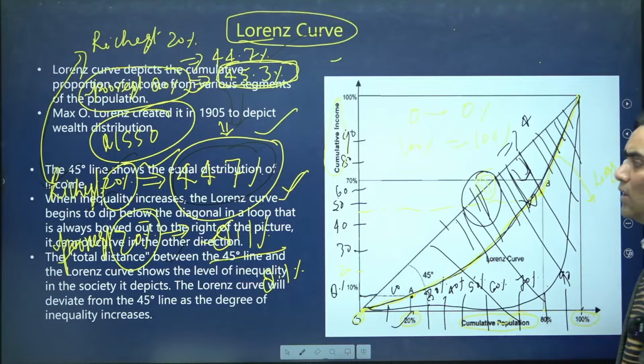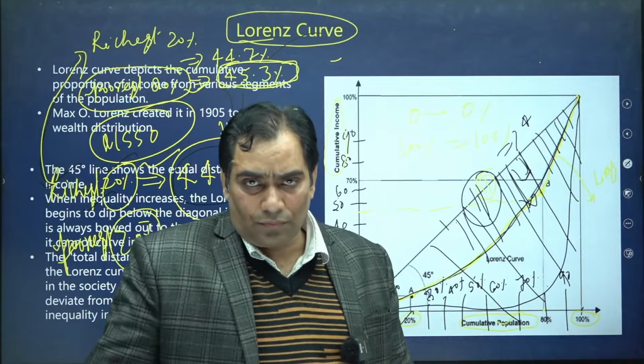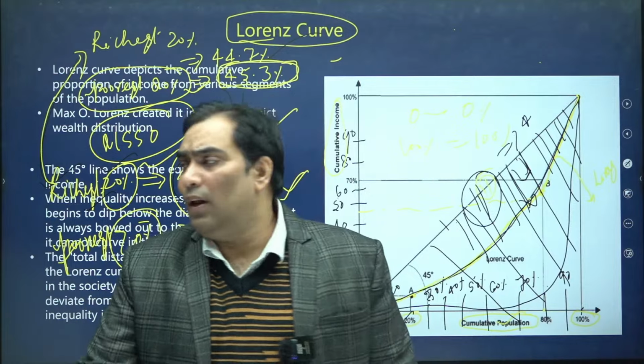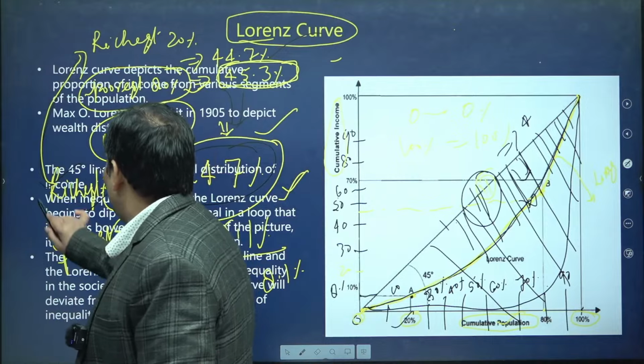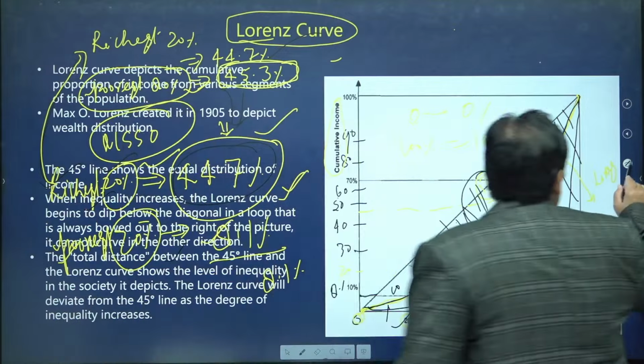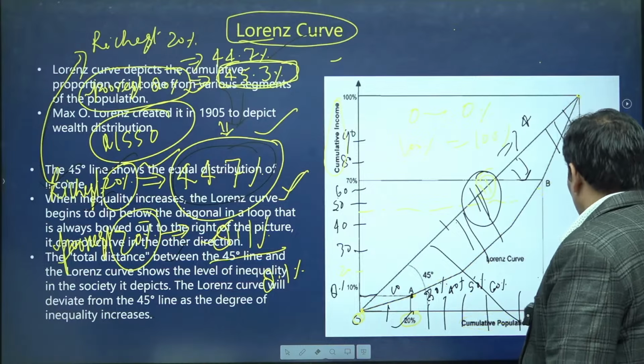So in this way we draw the Lorentz curve. And in case of India, I think it is very clear.